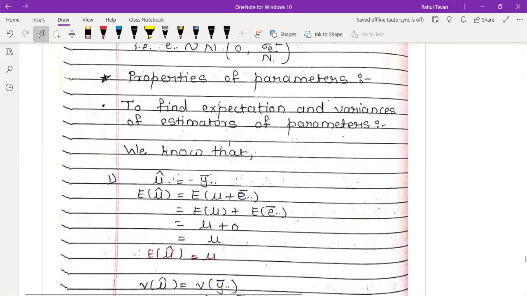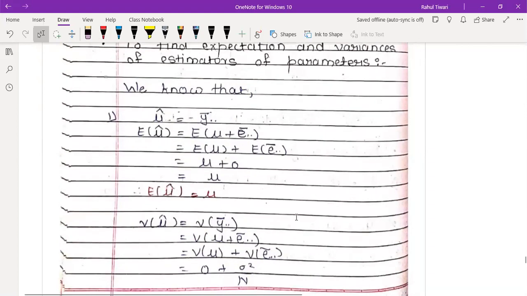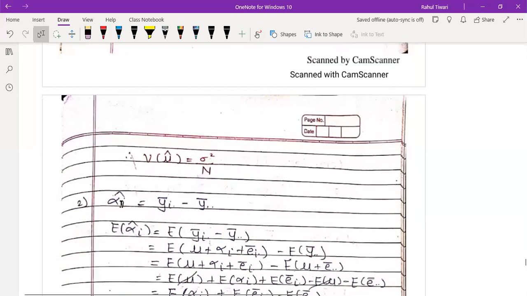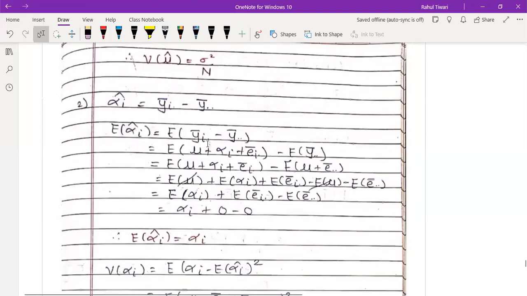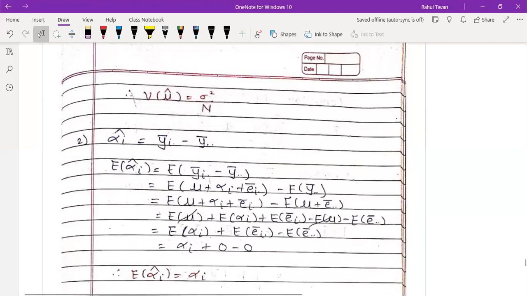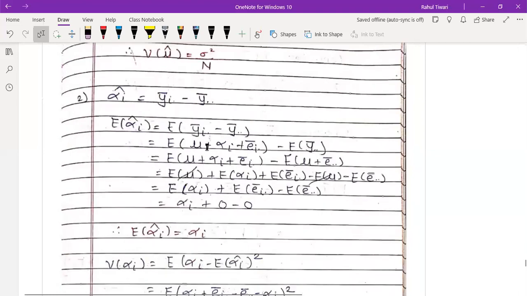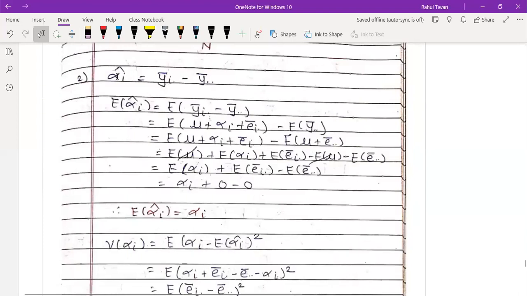And I think finding the expectation and the variances of the estimators is exactly the same as the one-way ANOVA. Okay, nothing is different. All are the same. Only the value of alpha will change here, because now we have factors. So when we have factors, you have to work out according to the factor. Otherwise the value of mu hat you will also find the same if you cross check.